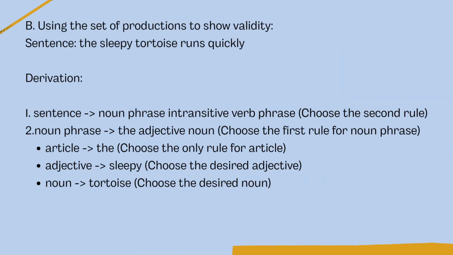Next we have "the sleepy tortoise runs quickly". In this we have first sentence given as noun phrase, intransitive verb phrase by the second rule. Then we have noun phrase given as article, adjective, noun by the first rule for the noun phrase. Article can be given as "the", the only rule for article. Then we have adjective given as "sleepy" by the production rule for adjective. Then we have noun given as "tortoise" by the production rule given for noun.